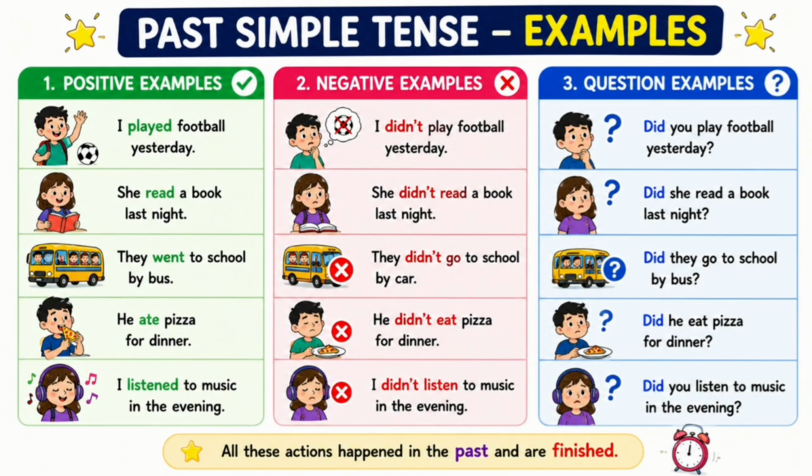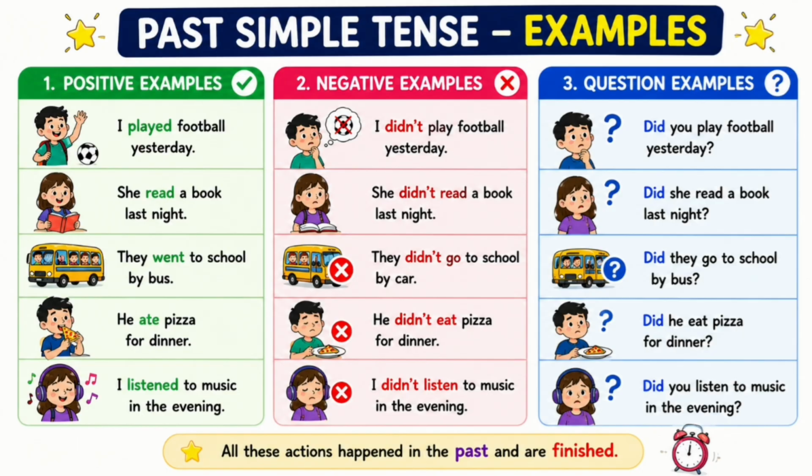Here are examples of past simple tense. For example, I played football yesterday. I did not play football yesterday. Did you play football yesterday? She read a book last night. She did not read a book last night. Did she read a book last night? They went to school by bus. They did not go to school by car. And did they go to school by bus?